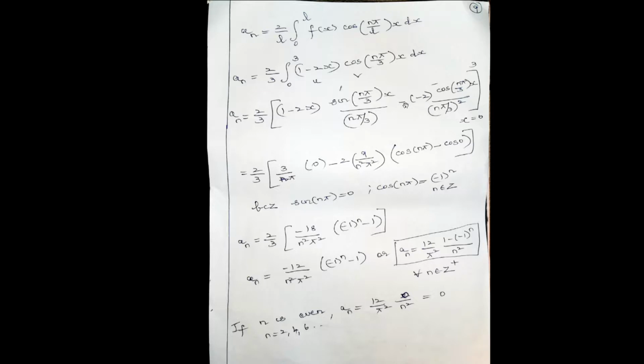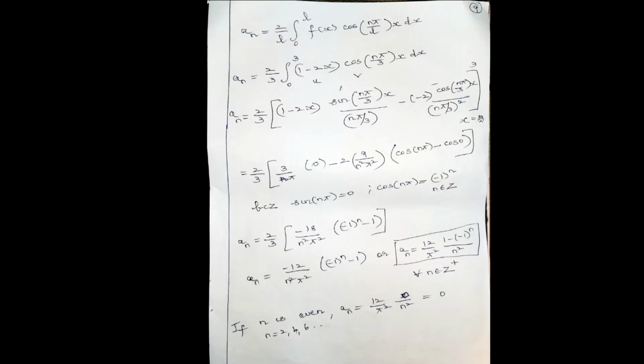The second term, you have 3 negative signs, so minus 2 times, if you take the reciprocal of this, 9 by n square pi square into, if x takes the upper limit 3, cos n pi. If x takes the lower limit 0, cos 0. I repeat, when x takes the upper limit 3, sine of n pi by 3 into 3, that is sine n pi, 0.